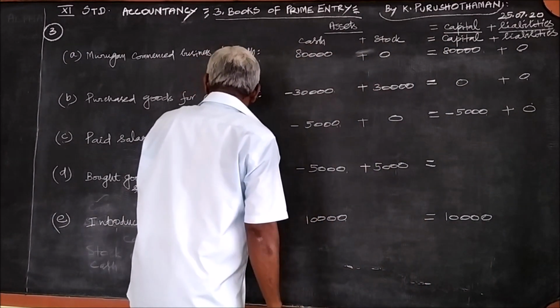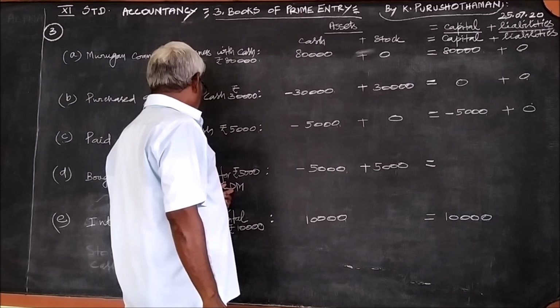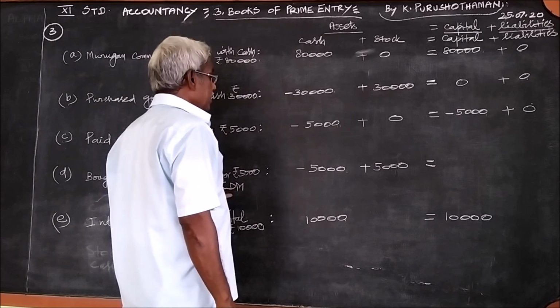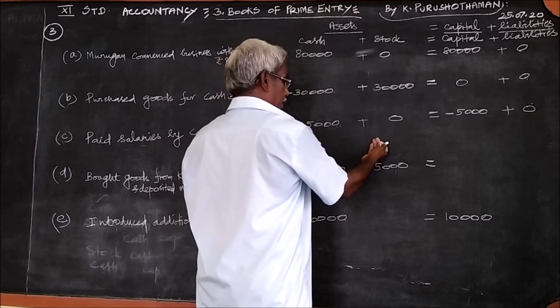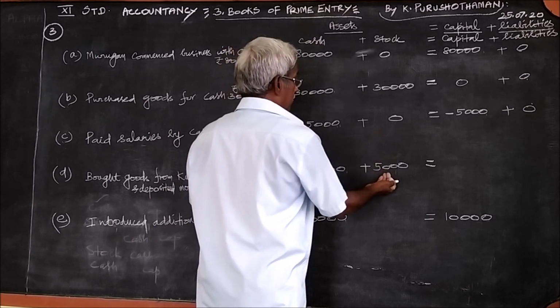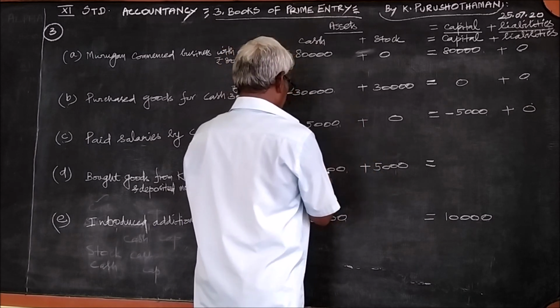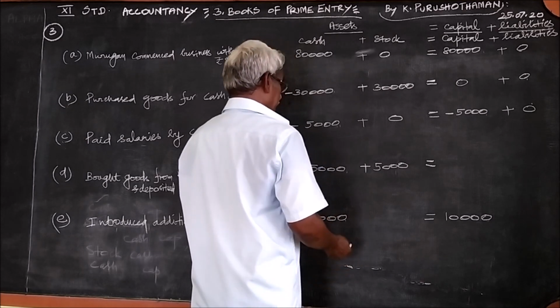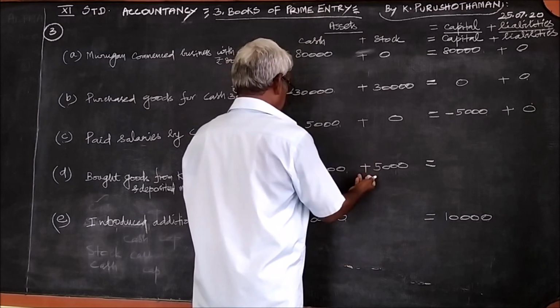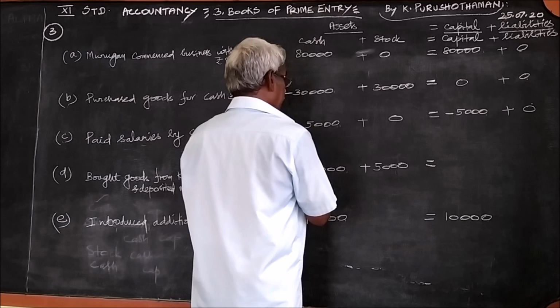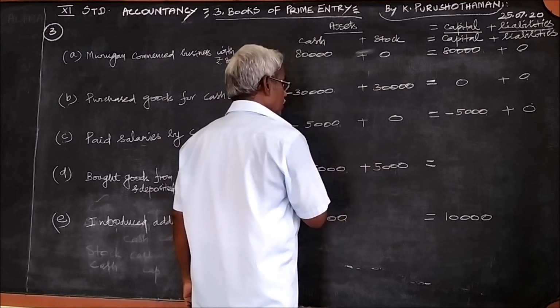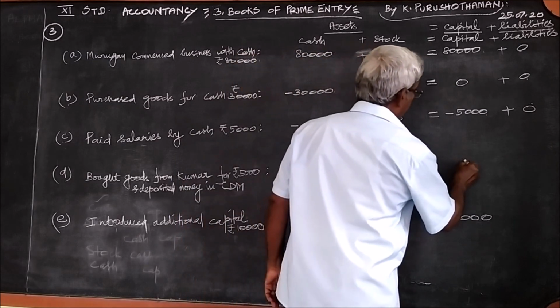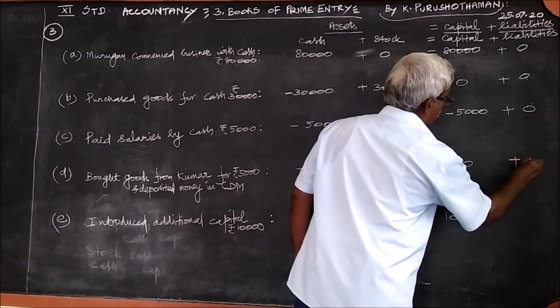When bought goods from Kumar and cash is paid, deposited in the CDM, goods come in and cash goes out. Goods come in, we get the goods, cash we are giving, therefore minus. When we receive it, it is plus. When we pay, it is minus. So plus 5,000 minus 5,000, 0. Left hand side 0, right hand side is also 0.